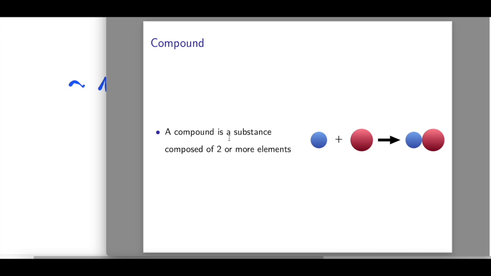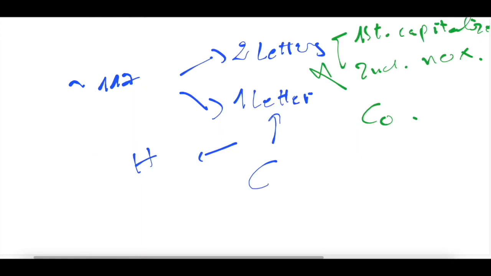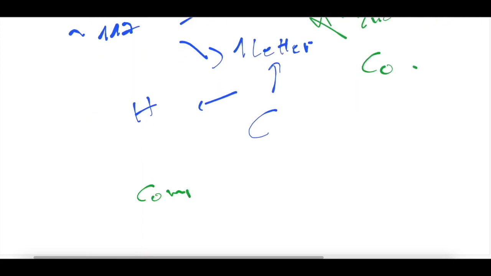Now let's talk about compounds. A compound is a pure substance that is composed of at least two elements, 3, 4 or more. So here the first element reacts with the second element to obtain a compound of two elements. So a compound is obtained by the addition of elements. By addition we mean the reaction between elements.